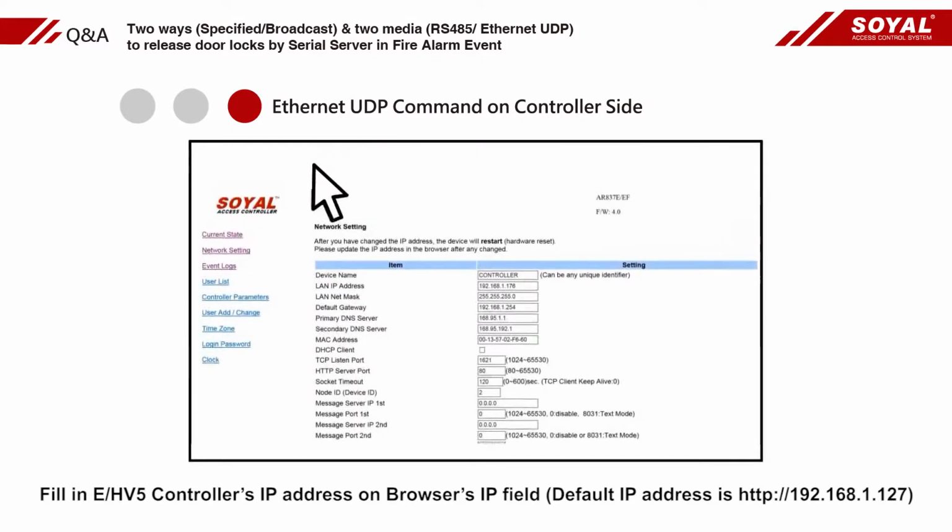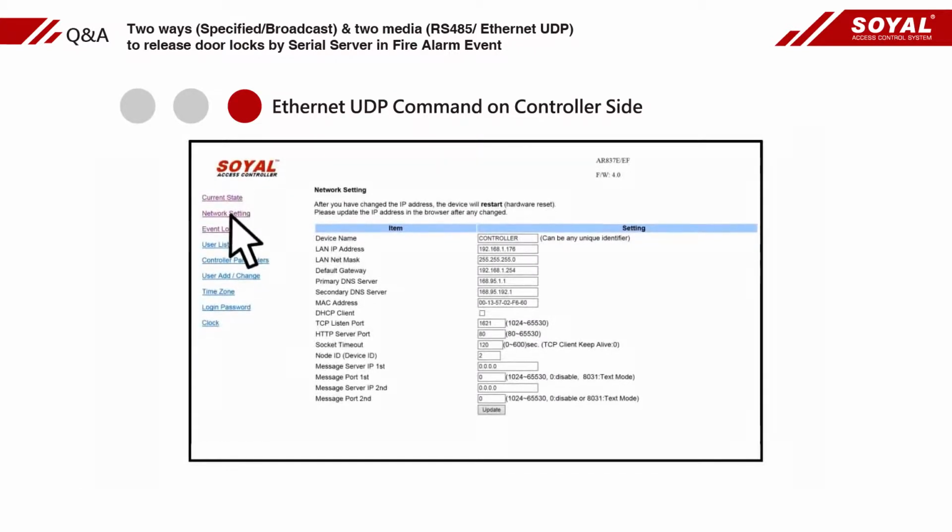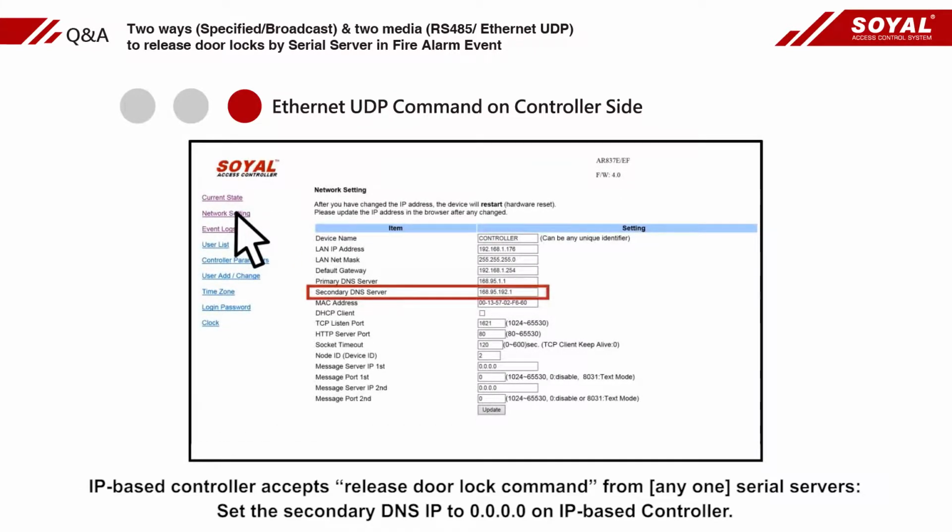Fill in the EHV5 controller's IP address in the browser's IP field. The IP-based controller expects the release door lock command from anyone. Set the secondary DNS IP to 0 on the IP-based controller.